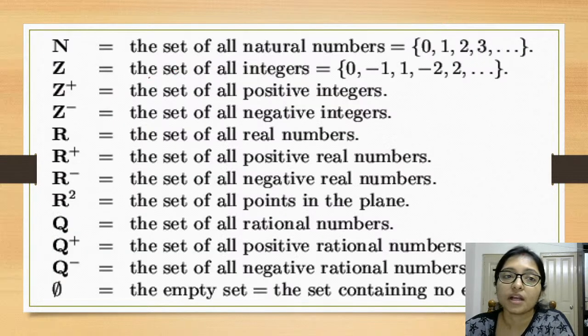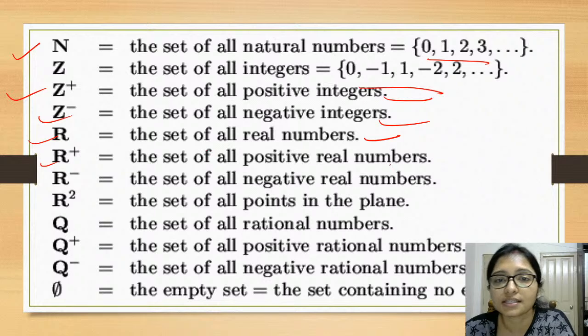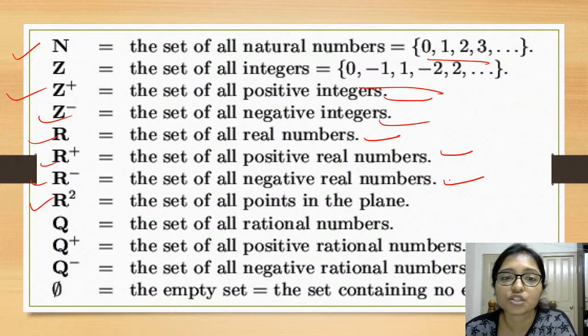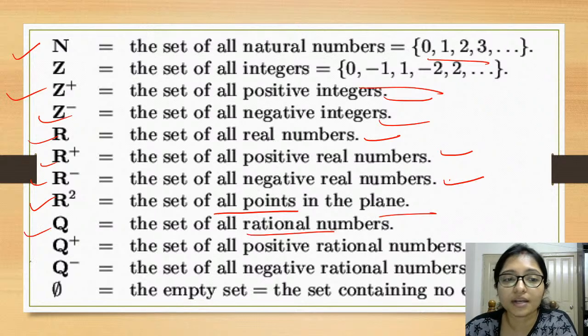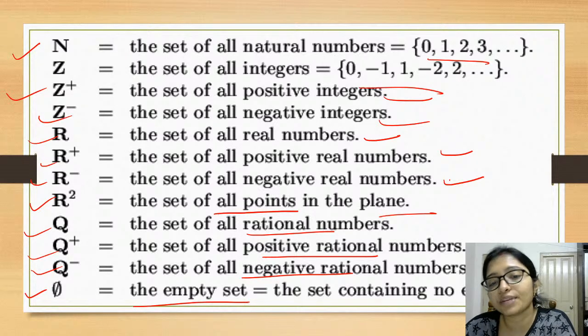Here I have given: Z plus is all positive integers, Z minus is all negative integers, R is the real numbers, R plus is all positive real numbers, R minus is all negative real numbers, R square is all points in the plane, Q is the rational numbers, Q plus is all positive rational numbers, Q minus is all negative rational numbers, and phi is the empty set. Remember this, this is very very important.